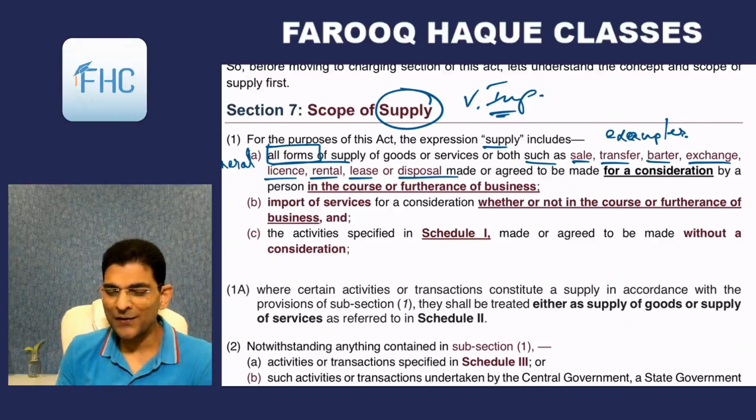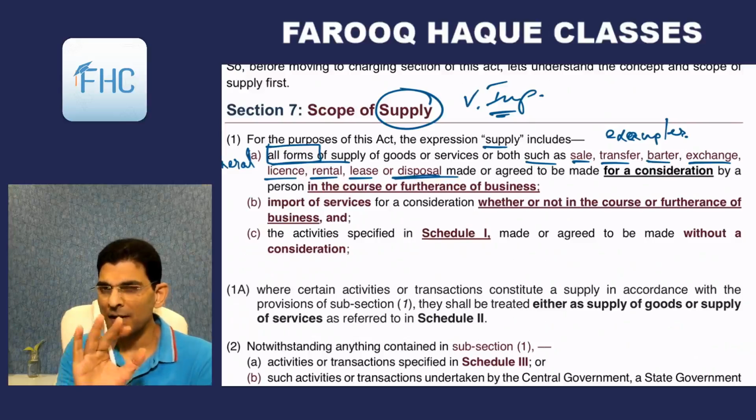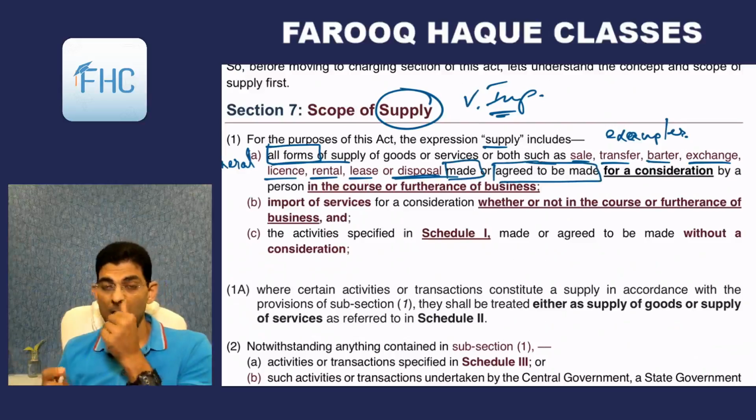But in this point, clause A, they have said "made or agreed to be made". Disposal. So here disposal is with consideration, right? I'll tell you. Underline these two points also: made or agreed to be made.